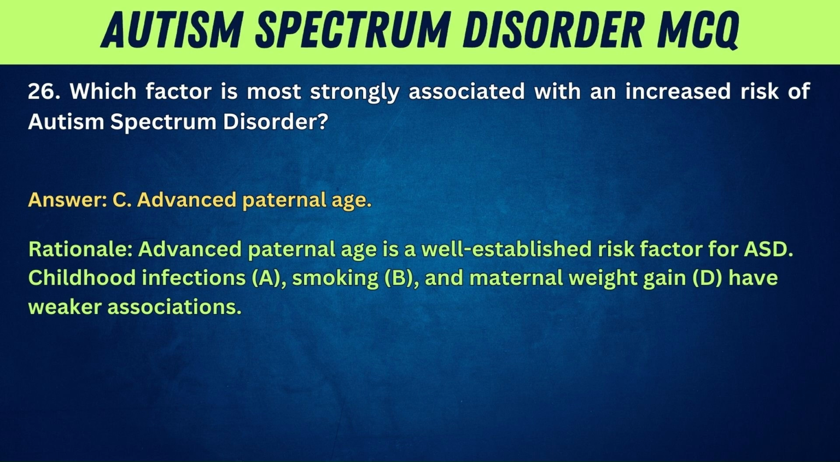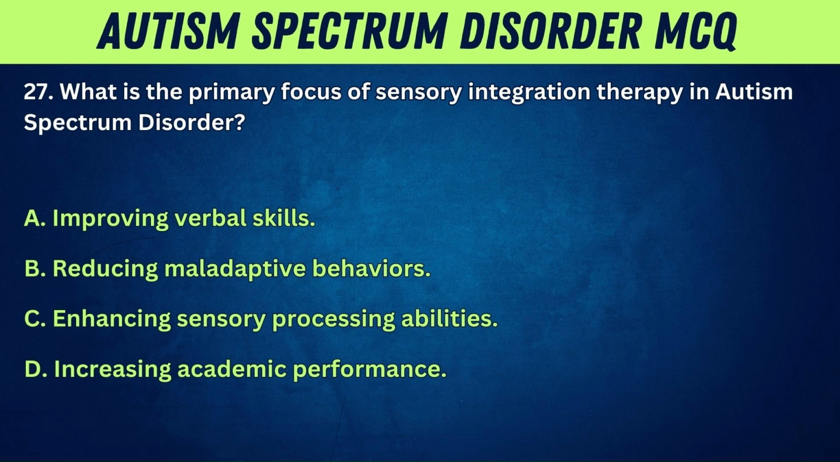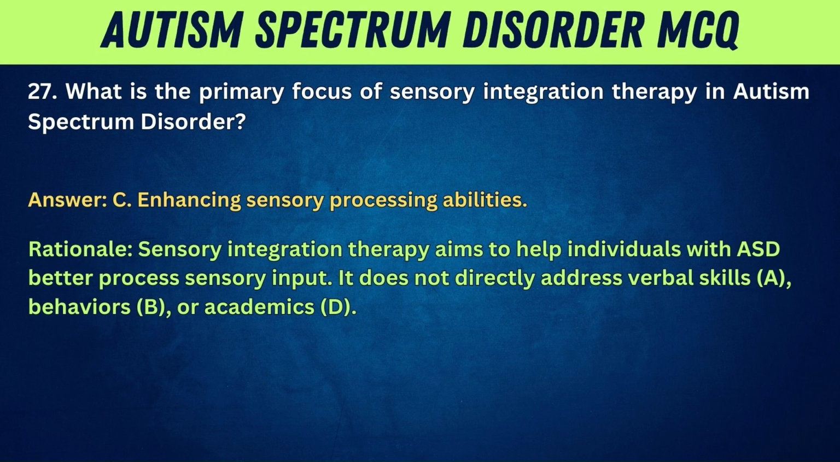Childhood infections, A, smoking, B, and maternal weight gain, D, have weaker associations. 27. What is the primary focus of sensory integration therapy in autism spectrum disorder? A. Improving verbal skills. B. Reducing maladaptive behaviors. C. Enhancing sensory processing abilities. D. Increasing academic performance. Answer: C.